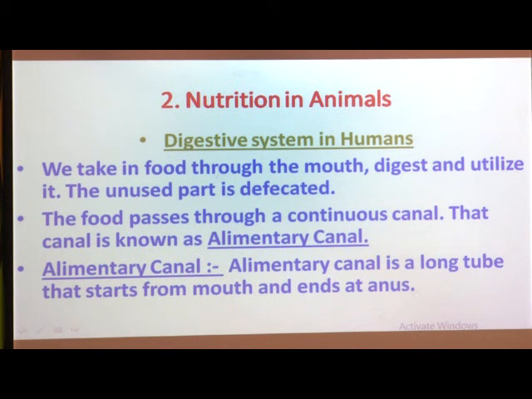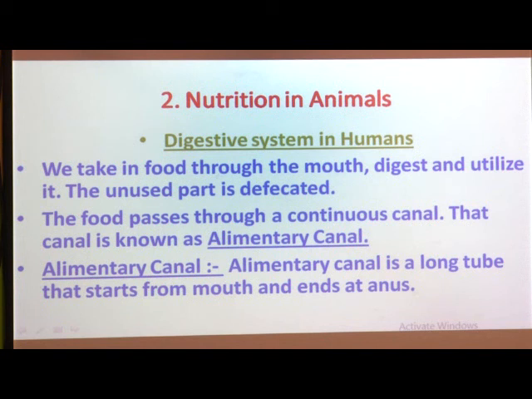From mouth to anus, it is given here. Third point, alimentary canal. What does alimentary canal mean? The alimentary canal is a long tube that starts from the mouth and ends at the anus. Whenever a digestion process occurs, it occurs in the alimentary canal.